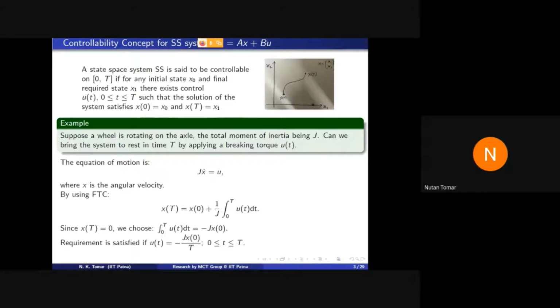Let us take one example. Suppose a wheel is rotating on the axle, the total moment of inertia being J. Then question is, can we bring the system to rest in time capital T by applying a braking force, braking torque U?